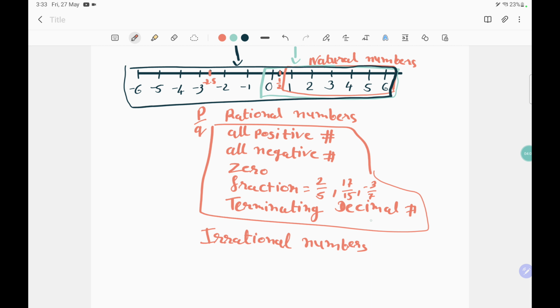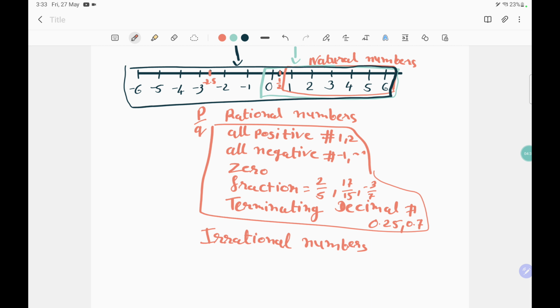Terminating decimal numbers, you can take 0.25 or 0.7 or any terminating decimal. A terminating decimal number means the number eventually stops, it does not go on and on. And if a decimal number is terminating, then yes, it is a rational number. So as you know, positive numbers 1, 2, 3, 4 go on and on.